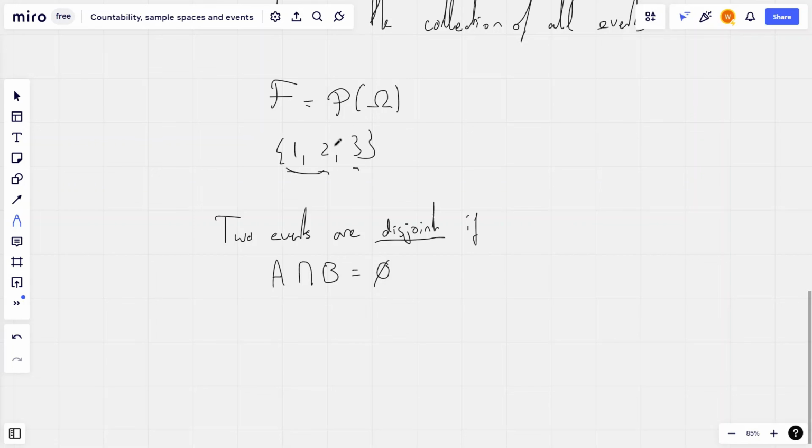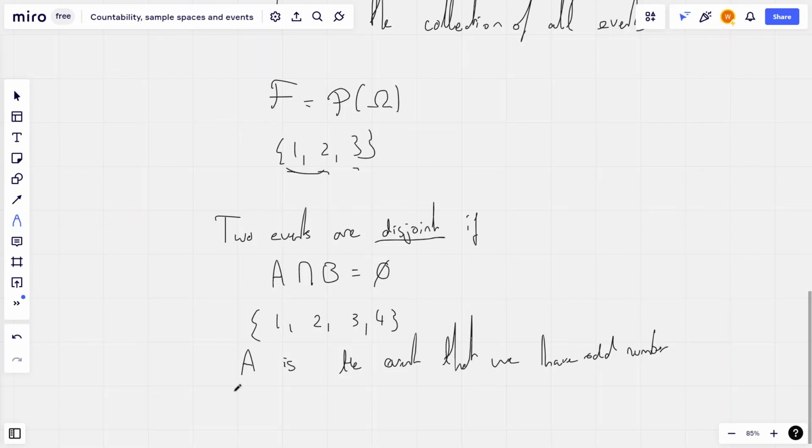For example, let's say we had a sample space of 1, 2, 3, 4 again, and let's say A is the event that we have odd numbers, and say B is the event that we have even numbers.